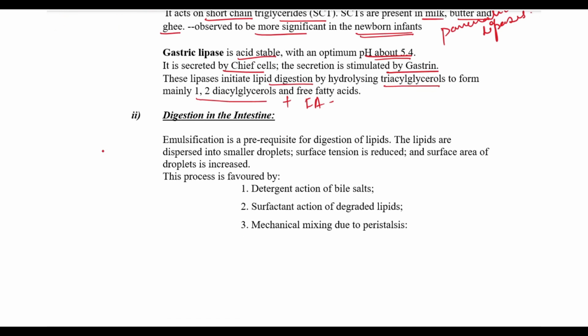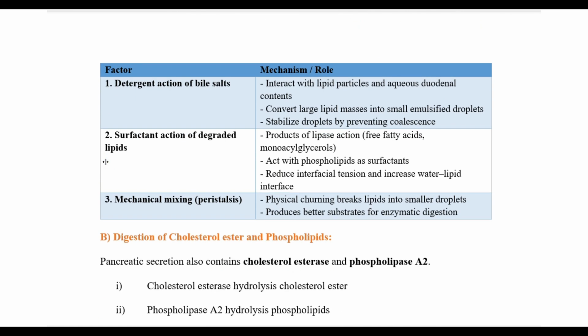Now in the intestine, we have a very important procedure that occurs, that is emulsification, which is a prerequisite for any digestion of lipid. Here the lipids are dispersed into smaller droplets where the surface tension is reduced and the surface area is increased. The process is divided into three phases: detergent action of the bile salts, the surfactant action of the degraded lipids, and the mechanical mixing which occurs due to peristalsis.